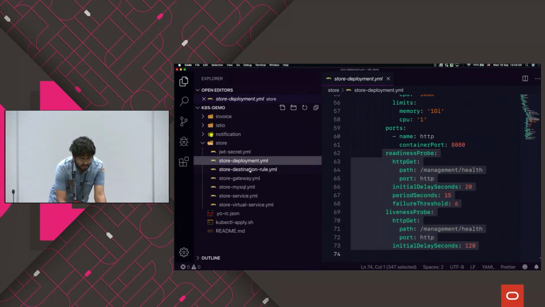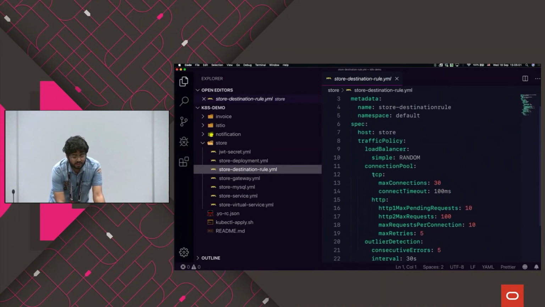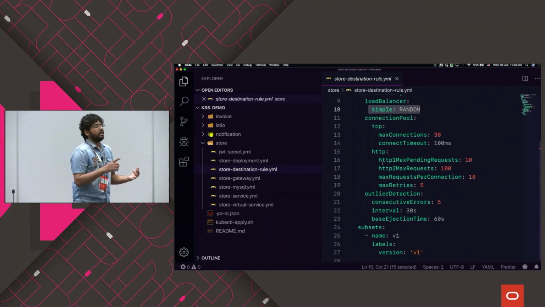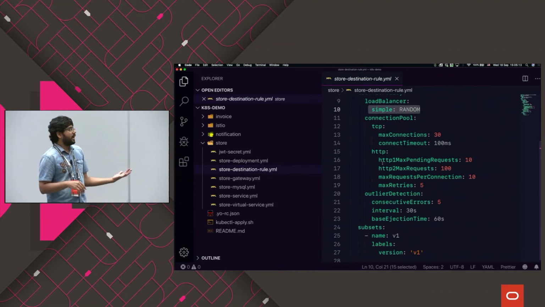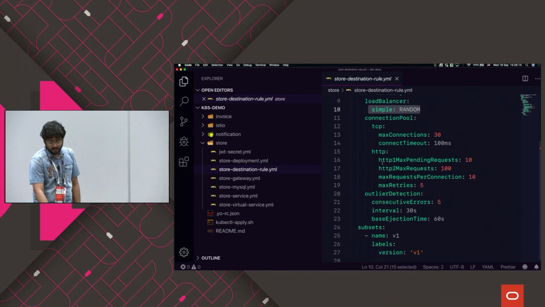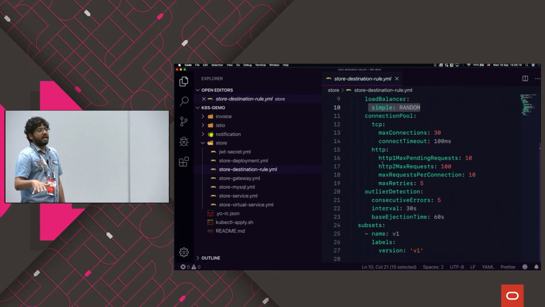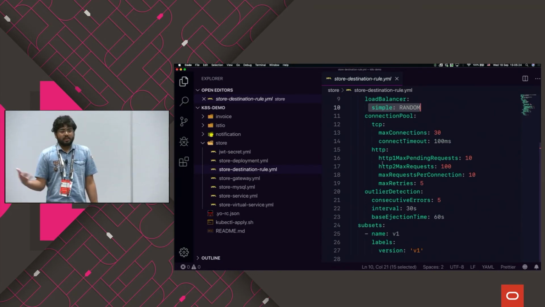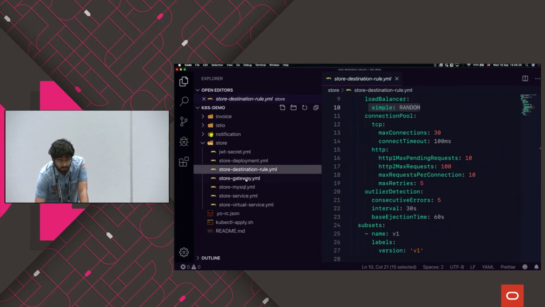And you have this destination rule, in which you can specify the policy, for example, a load balancer with simple random. You can specify the connection pools, like how many requests it has to time out, how many times you can retry if there is a failure. All those things are specified. Again, the things that we are specifying are industry standards. Of course, you can go ahead and modify them within the context of your application, but these are the best practices that we are following.